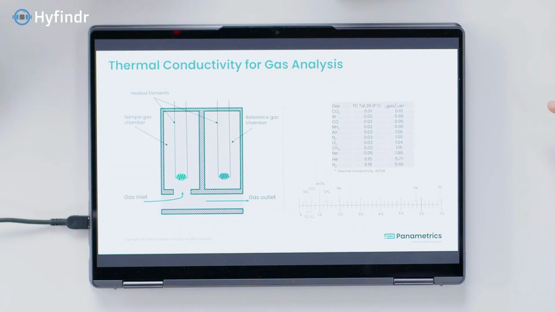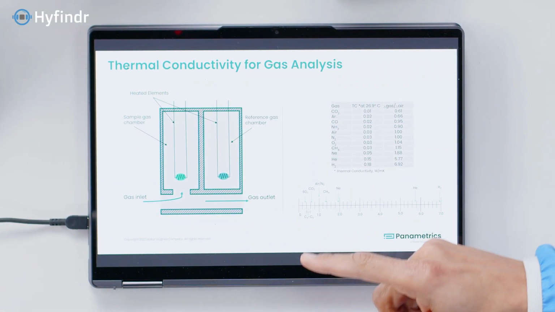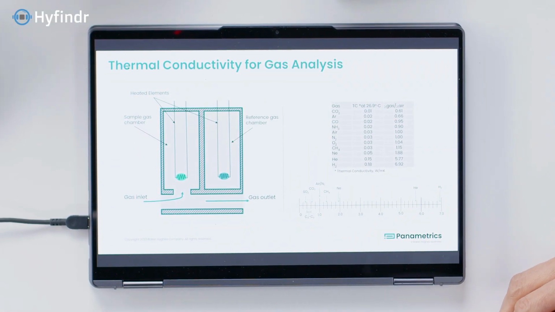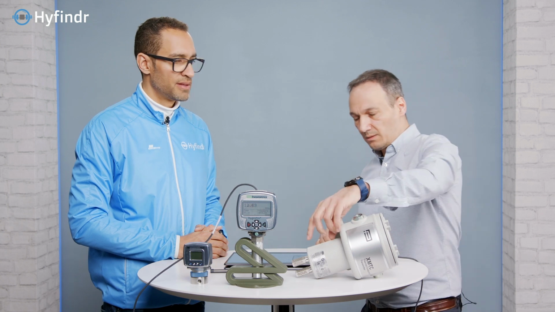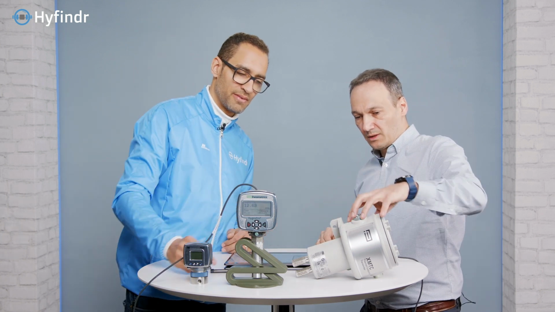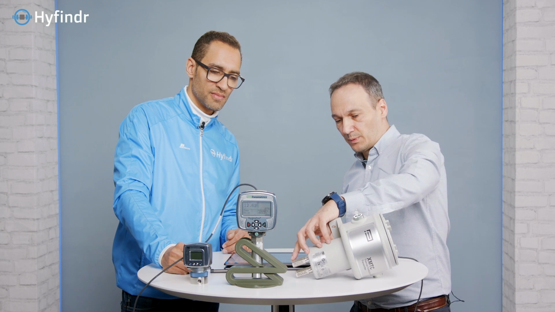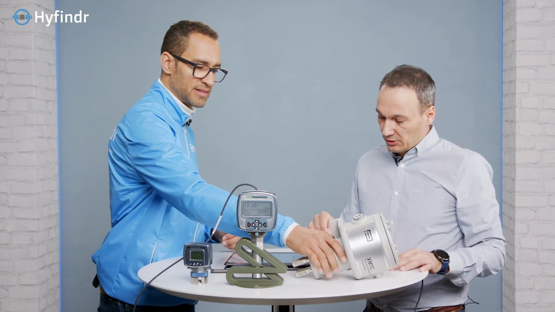So the binary gas analyzer uses thermal conductivity. Thermal conductivity is the capability of a certain gas to absorb heat and take it away, and we use this physical property to arrive at the content. Here is the cell, and then the electronics. You have the sample gas inlet and gas outlet, so gas goes in and out, and essentially it goes through this cell.